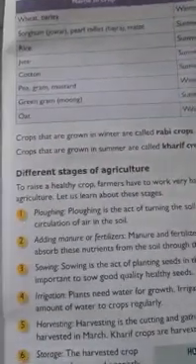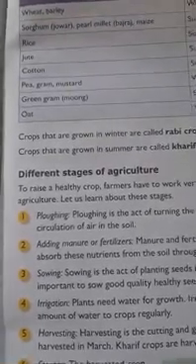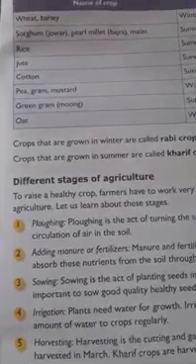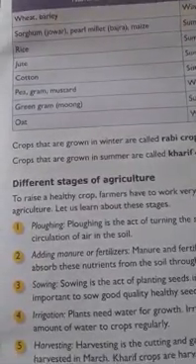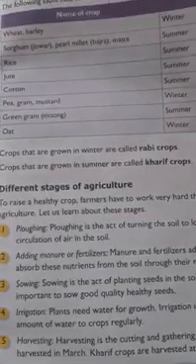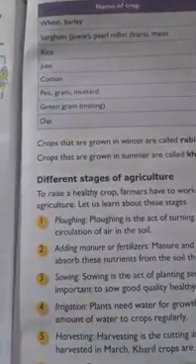It helps in the circulation of air in the soil. See, the land will be hard or used up by some crop. So if the farmer wants to sow seeds in it, he has to prepare the land. He has to loosen the soil to circulate the air and the nutrients also. So ploughing is nothing but preparing the land by loosening the soil. This is the first step of agriculture.